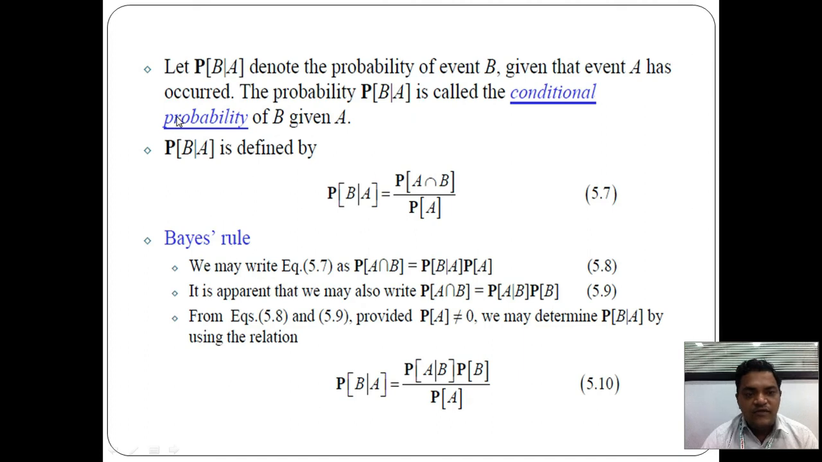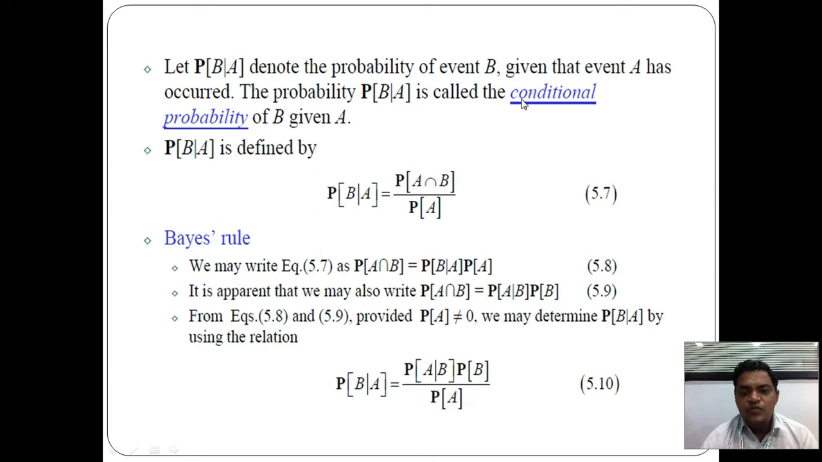Next, let P of B given A mean: here A is the main event, and within that event B is the sub event. Here is the conditional probability, where the condition should be put. Let P of B upon A denote the probability of an event B given that event A has occurred. Then the probability P of B upon A is called the conditional probability of B given A.